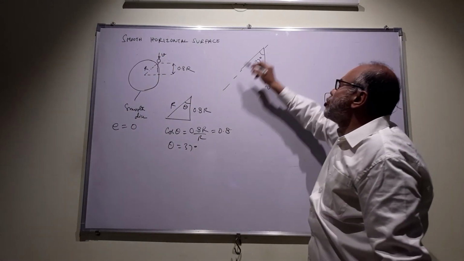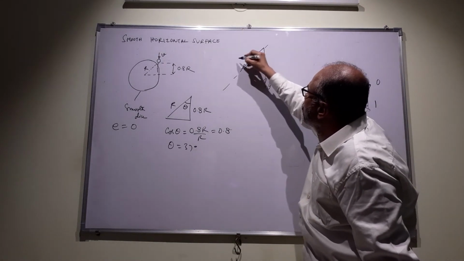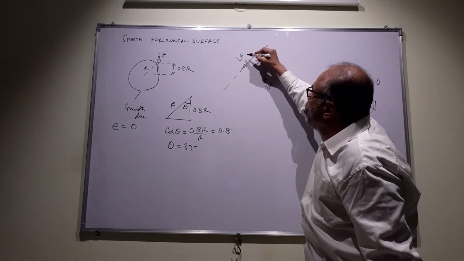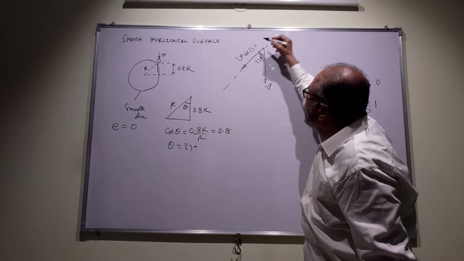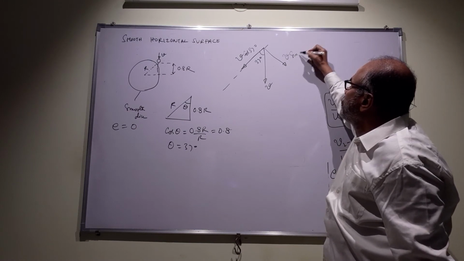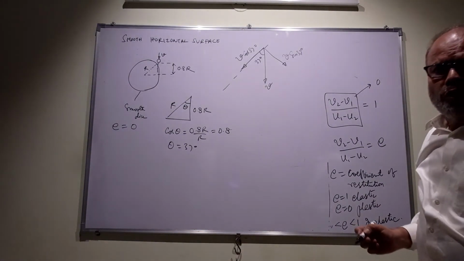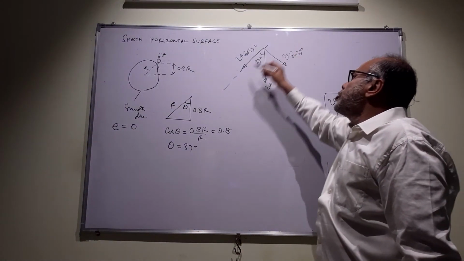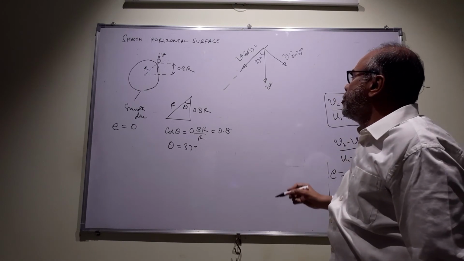So this is the normal component. If we resolve this, this is going to be v cos 37, and this would be v sin 37. So these are the two components, the normal component and the tangential component.